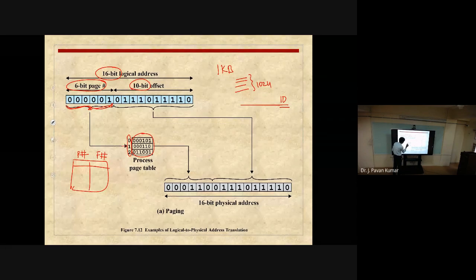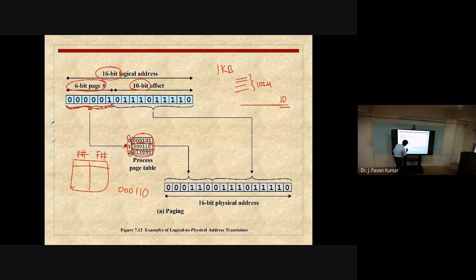So 1. Next, in this particular entry we are having the frame number. The frame number we are considering is 000001. What is the decimal equivalent of this? It is simply 2 power 0, 2 power 1, 2 power 2, and the remaining are anyway zeros only.